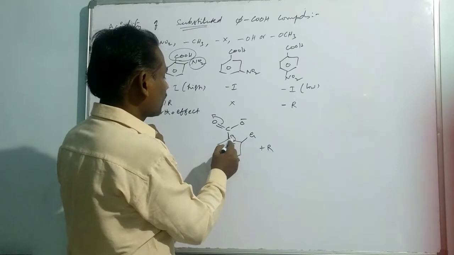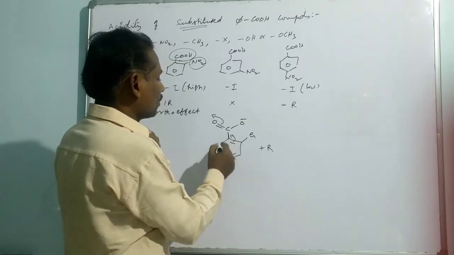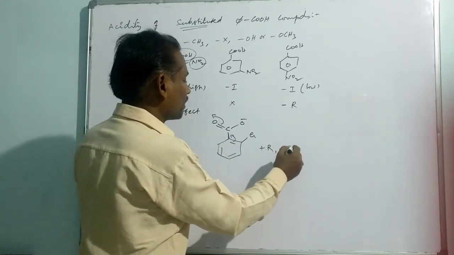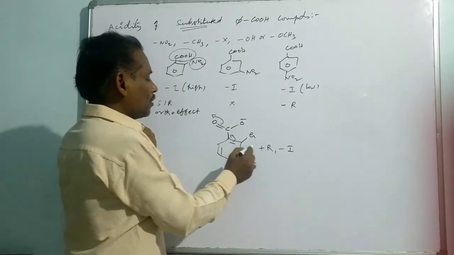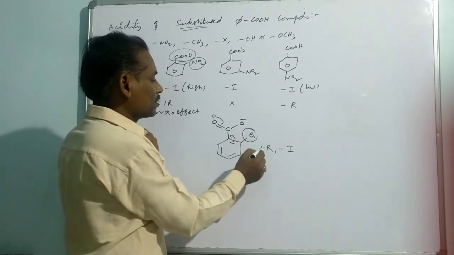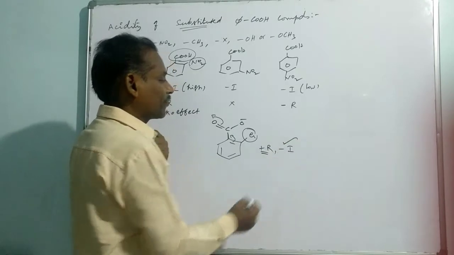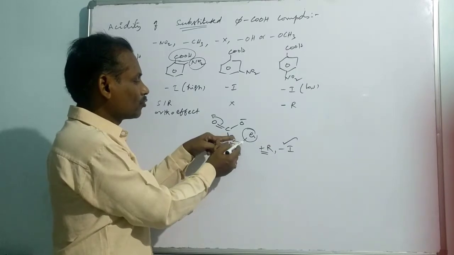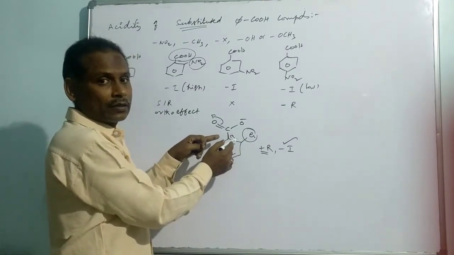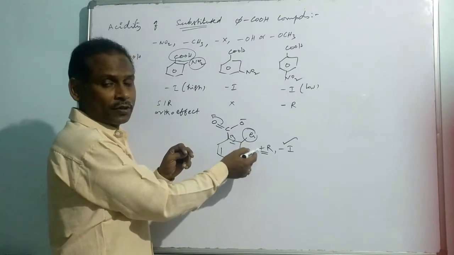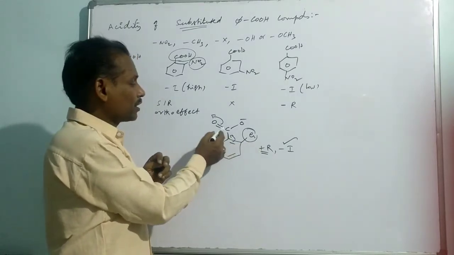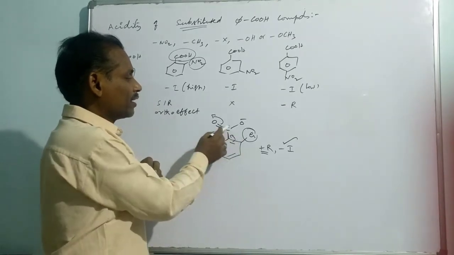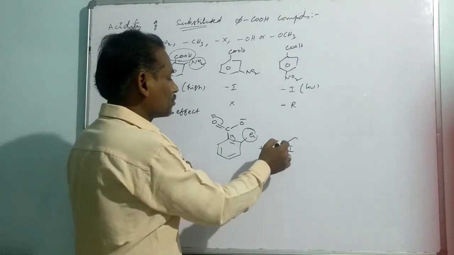But at the same time, the phenyl is also acting as a somewhat minus I effect. But due to the presence of this group, the resonance will be no more. That means only the inductive effect will operate. So in the presence of any group at the ortho position to benzoate, there is no more resonance, no more mesomeric effect, because the alignment of this conjugation is cancelled due to van der Waals interactions. So the operating factor is going to be the minus I effect.